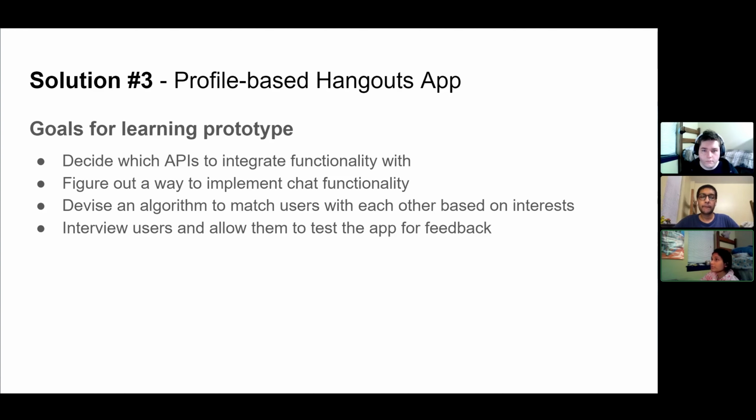Our goals for the learning prototype are to decide which APIs to integrate functionality with, figure out a way to implement this chat functionality to make it seamless, and also find an algorithm to match users based on their interests. Further, we want to interview users to allow them to test the app for feedback.